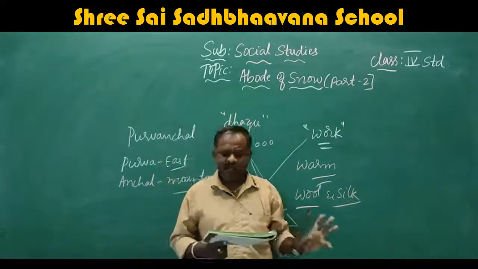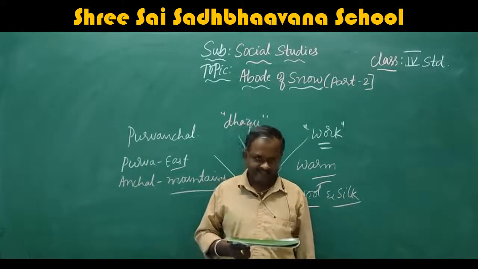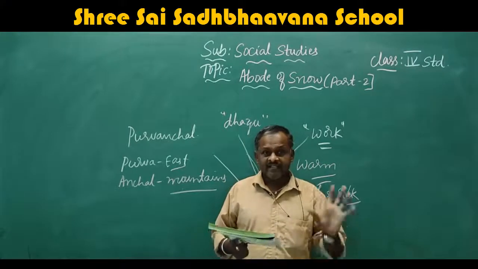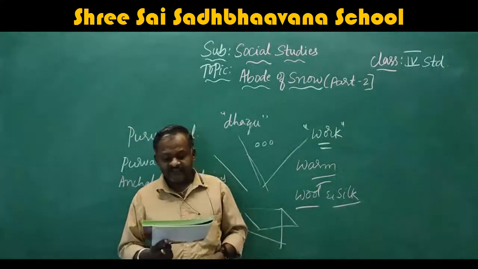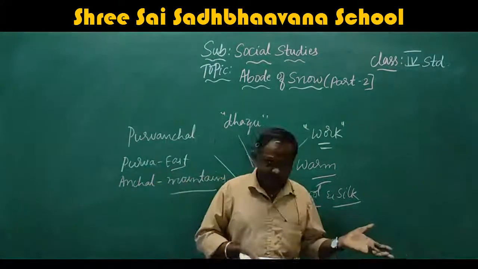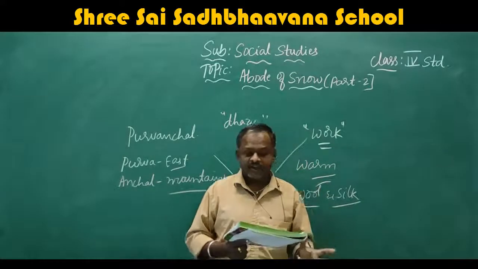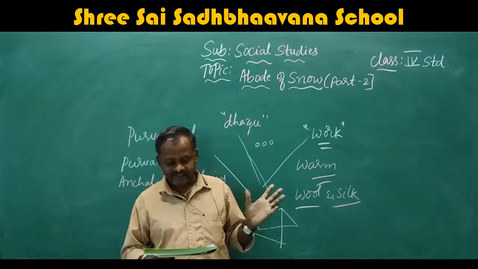They will make all the garments. The people of Nagaland were mostly hunters. They hunt the animals and sell them. First, they were hunters. Now, their main occupation, that means work, is agriculture and forestry.